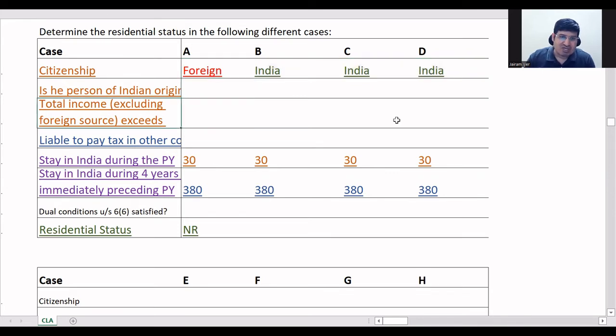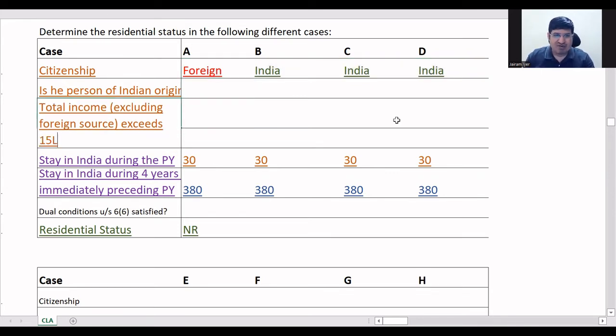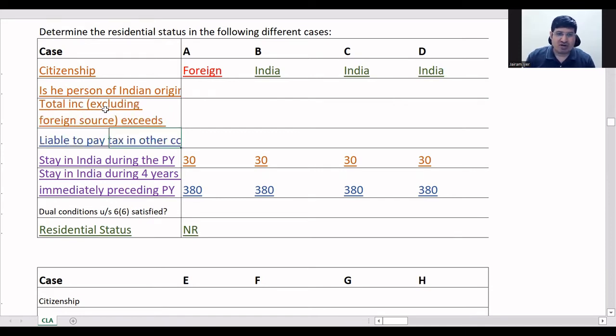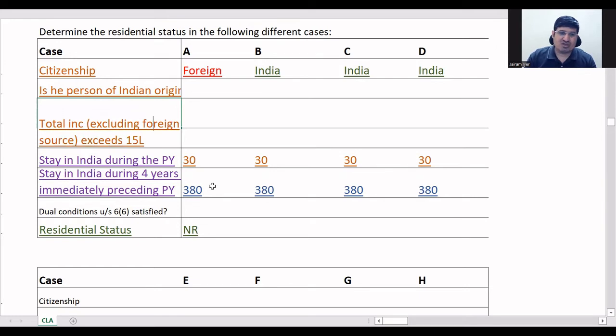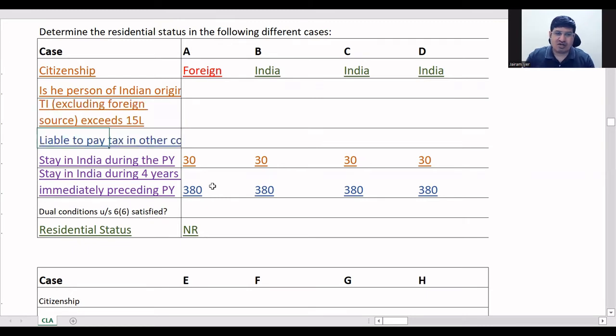Next is income. Total income excluding income from foreign sources exceeds 15 lakhs. Total income excluding foreign source should exceed 15 lakh.